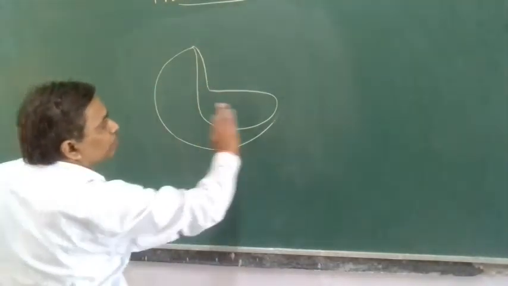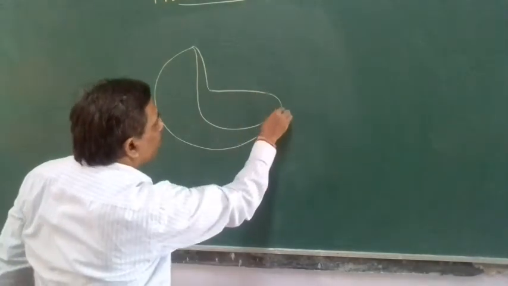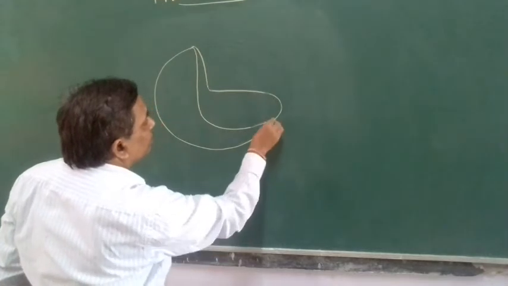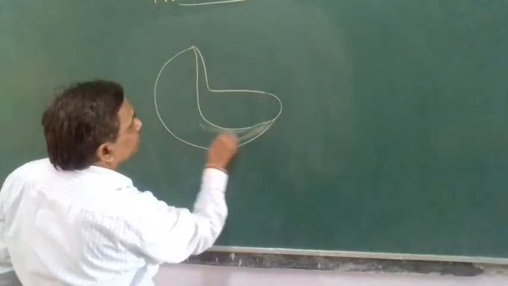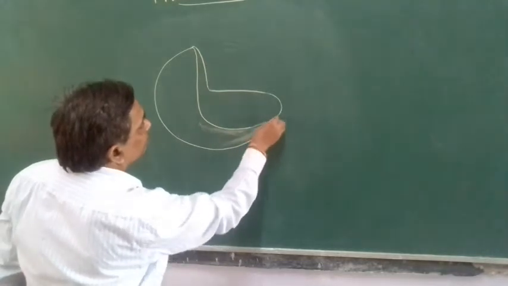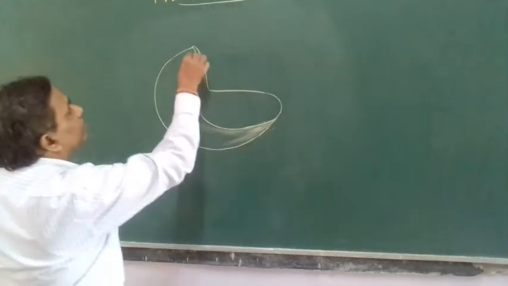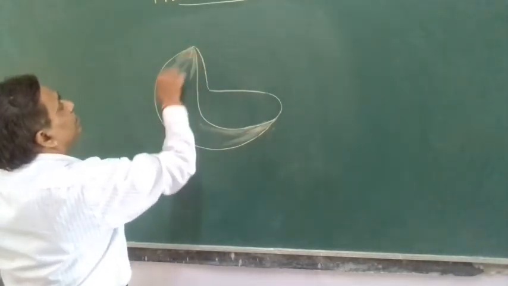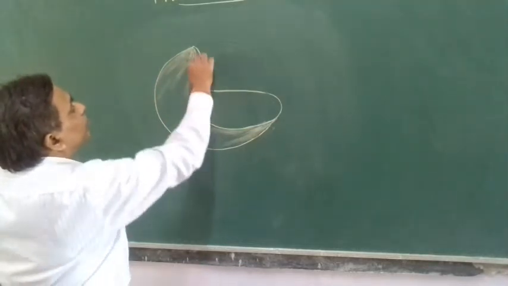I have cut this mitochondria in such a way, and this is the outer membrane that is smooth, a little bit porous.